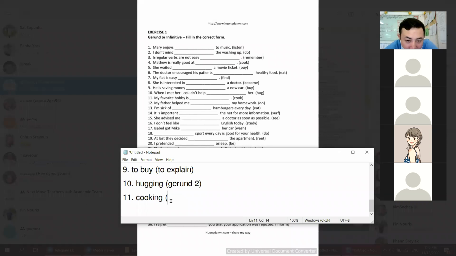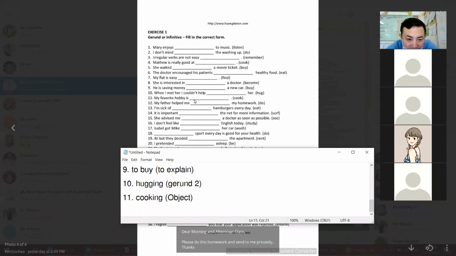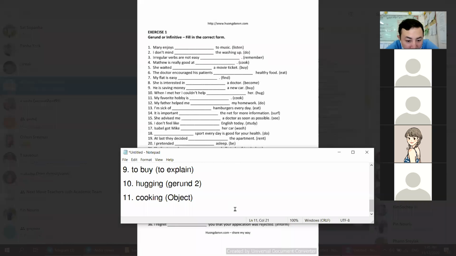We use gerund as the subject of the sentence, but we can also use gerund as the object. We can also use gerund as the object of the sentence. Okay? So this one we can say cooking is my favorite hobby, or my favorite hobby is cooking. You see, one is subject, one is object.